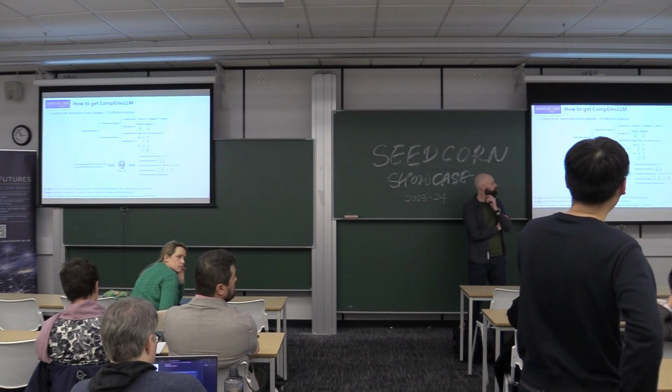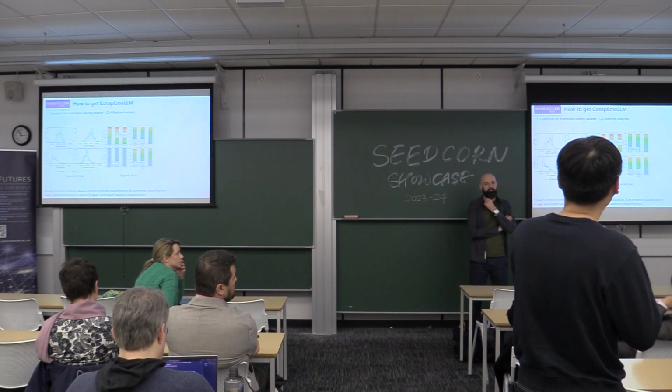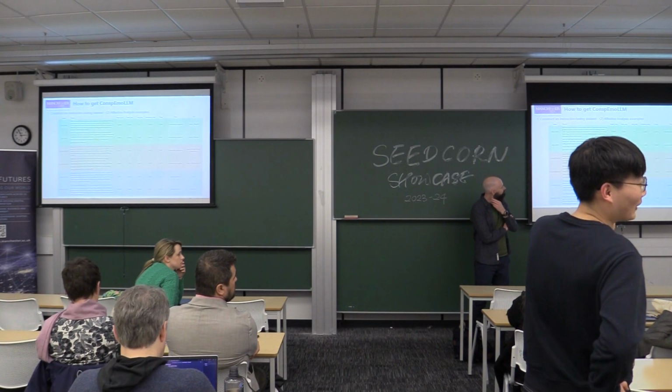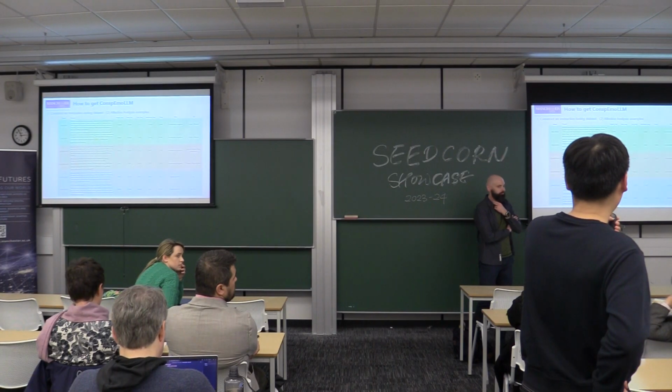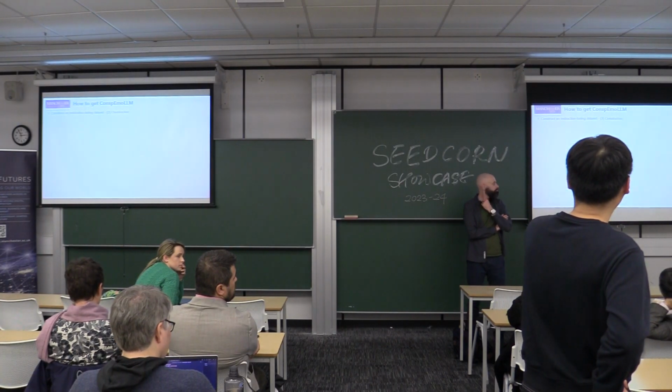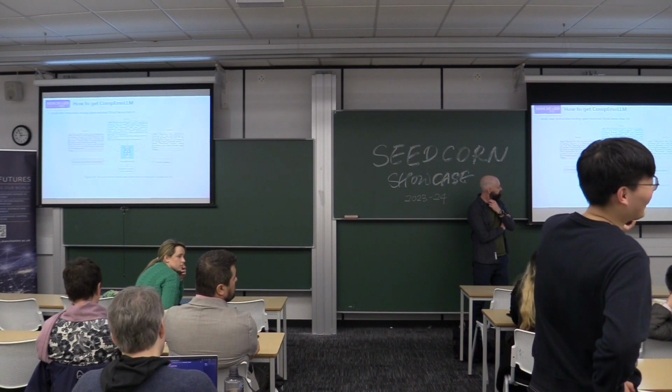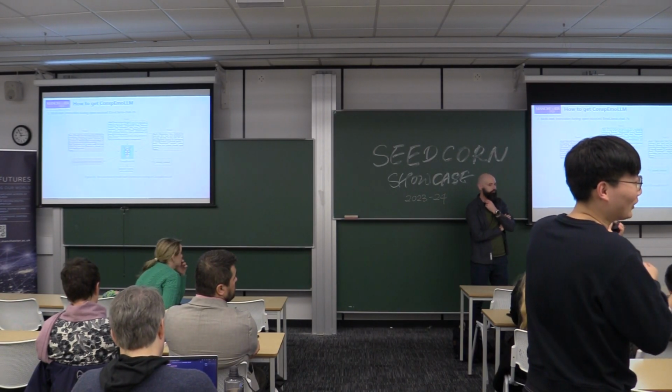Sorry. This is the specific text, and this is the specific fine-tuning data set.